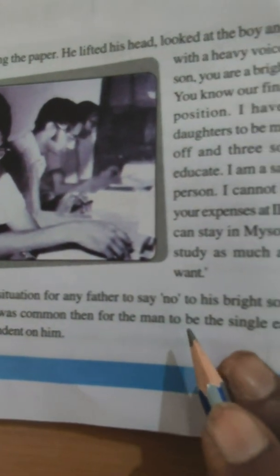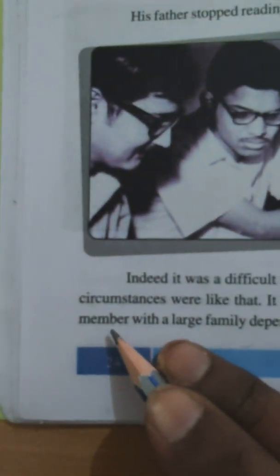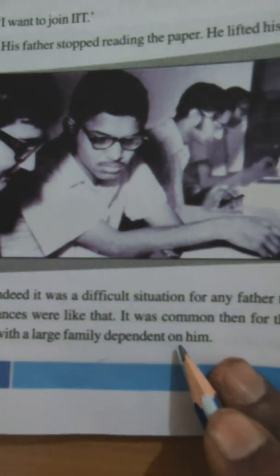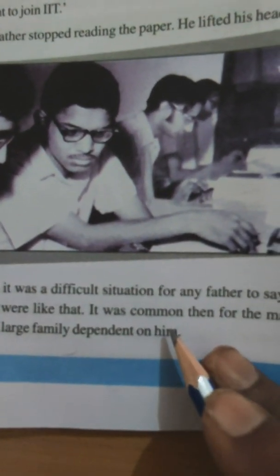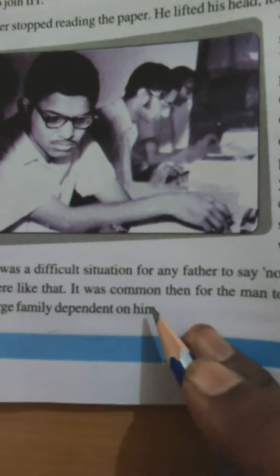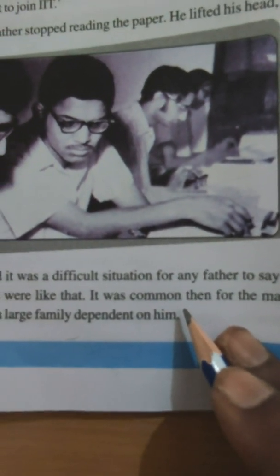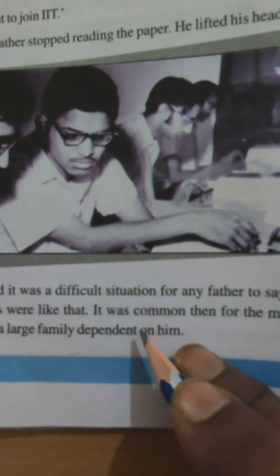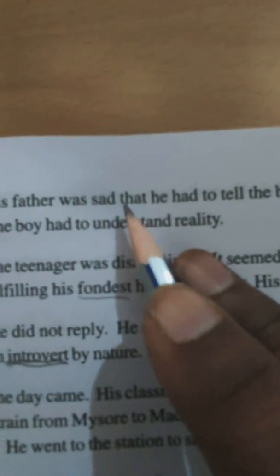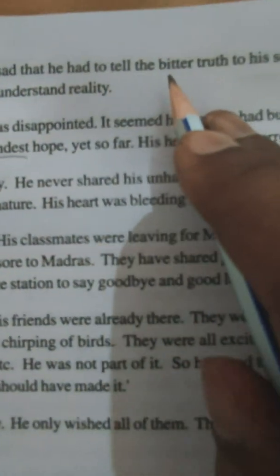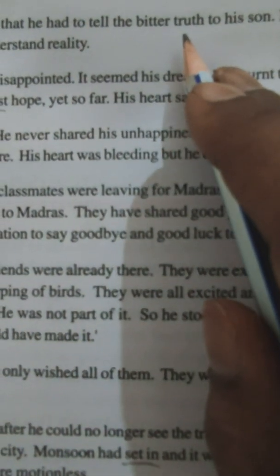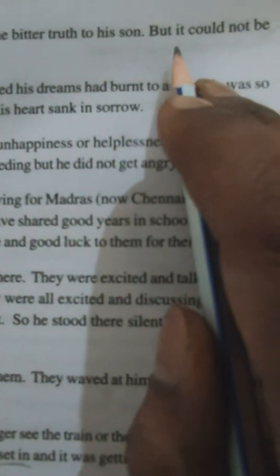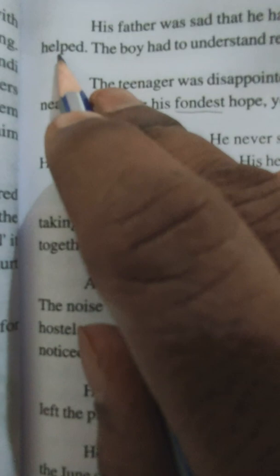It was common then for the man to be the single earning member, with a large family dependent on him. It's a big family, eight children and his wife, total 10 members in his family. So he is the only earning member. How can he bear all the expenses of the family members? His father was sad that he had to tell the bitter truth. Bitter truth means very sad, difficult truth, to his son. But it could not be helped. There is no other alternative.